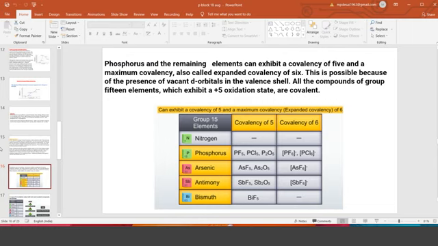Now you see phosphorus. There is one more word, covalency. Covalency is the number of groups surrounding the particular atom. An example is when you take PCl3 and PCl5. In the case of PCl3, we see 3 chlorine atoms around the phosphorus, whereas in PCl5, we see 5 chlorine atoms around the phosphorus. And in SF6, sulfur hexafluoride, 6 fluorine atoms are there around sulfur.